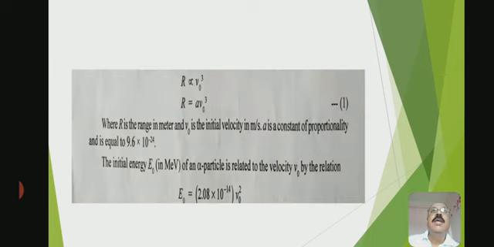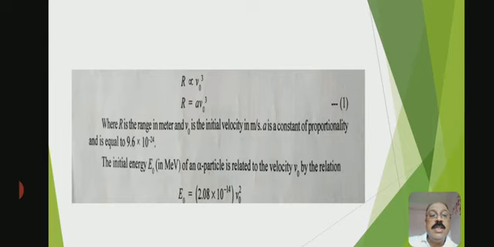So what did Geiger say? The range of the alpha particle is proportional to the cube of the velocity of the alpha particle. Okay, this is the Geiger law. Then, removing the proportionality symbol, you take a constant A: R is equal to A V naught cubed, where R is the range in meters and V naught is the initial velocity in meters per second. A is the constant of proportionality and it is equal to 9.6 into 10 raised to minus 24.